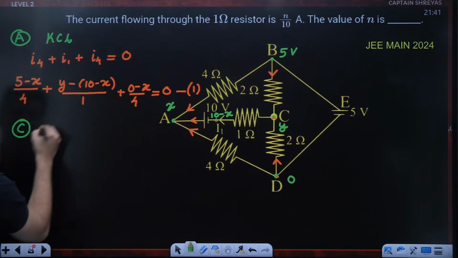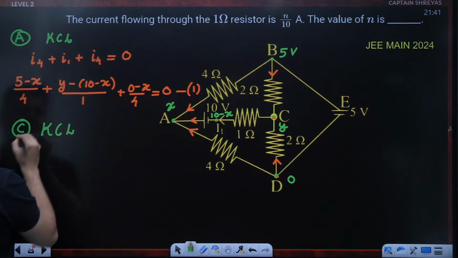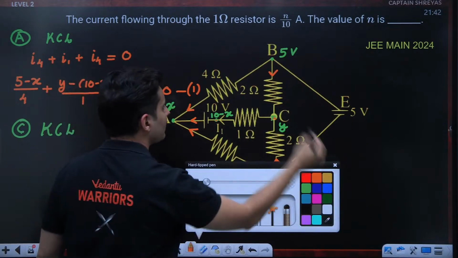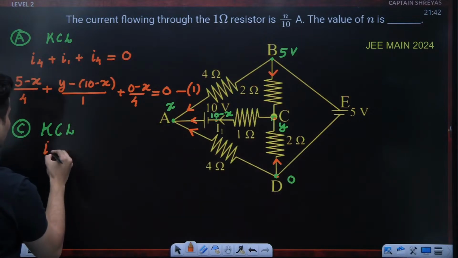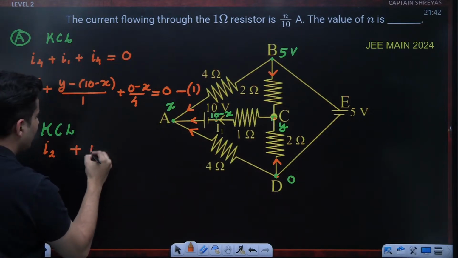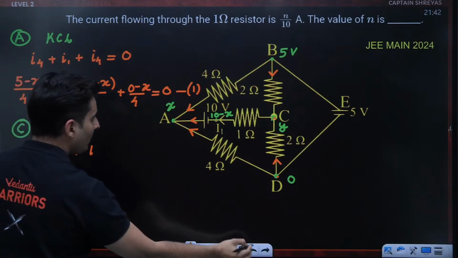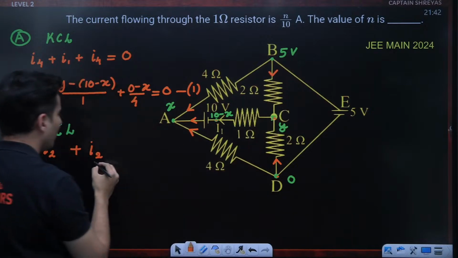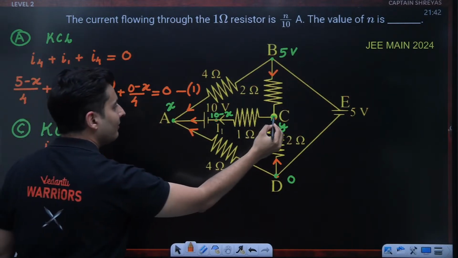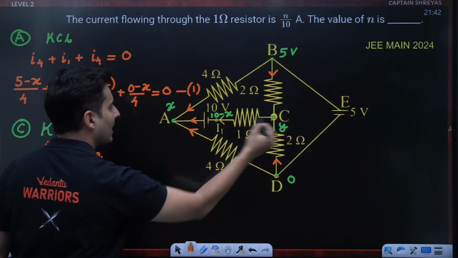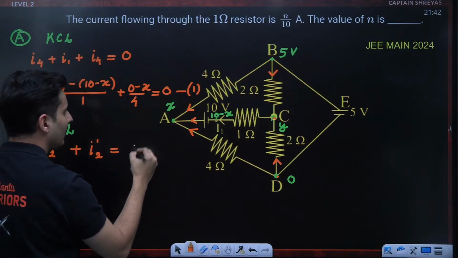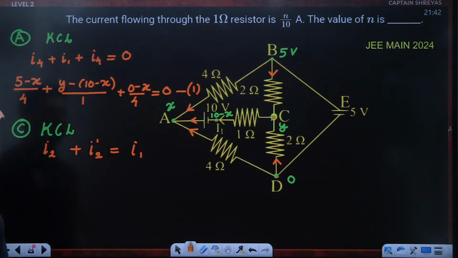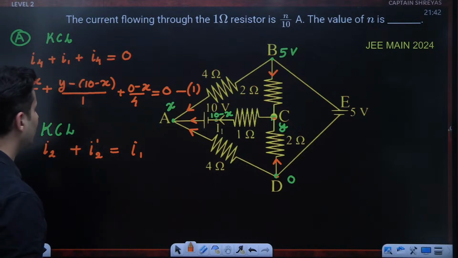Similarly, do the same thing, apply Kirchhoff's current law for the junction, let's say C, okay, over here. So what you will notice is the current through the 2 ohm resistance plus the current through the 2 ohm resistance here, okay, this is another resistance 2 ohm, will be equal to the current which is exiting out, which is nothing but the current through the 1 ohm resistance. I hope this is absolutely clear, guys.